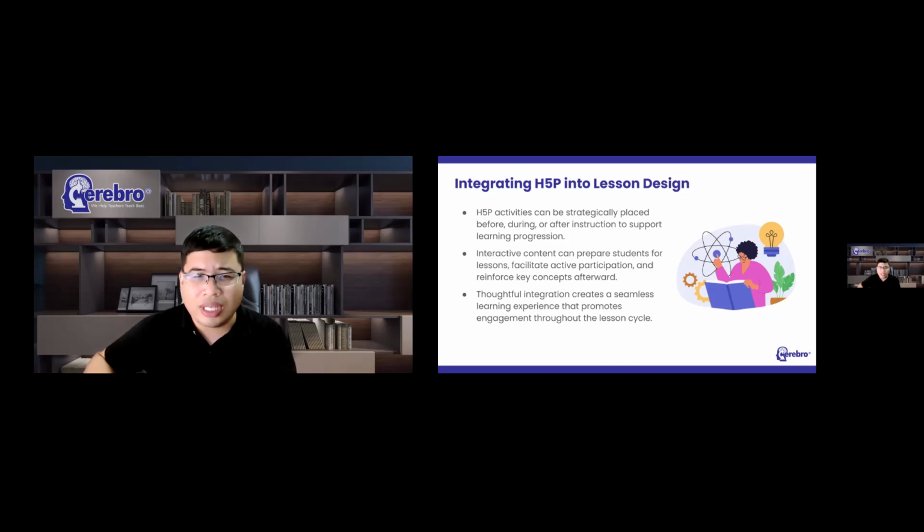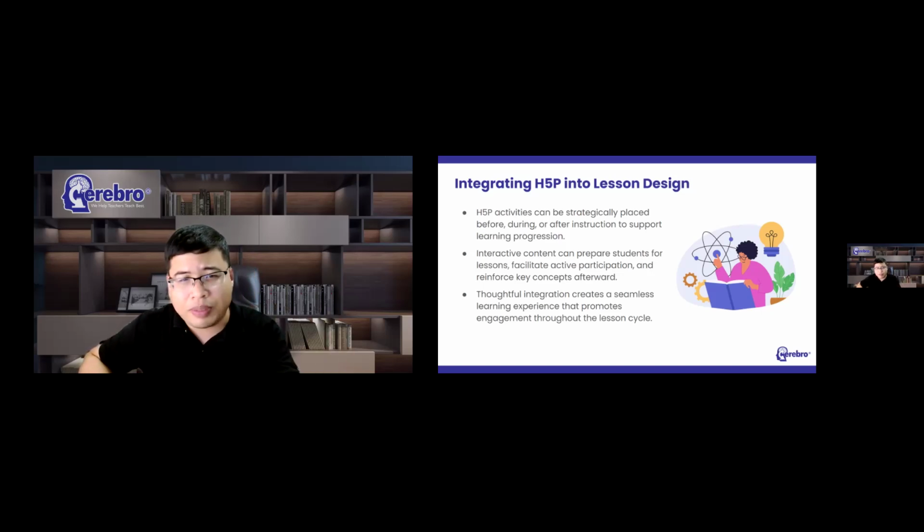Let's think about lesson design as a learning journey. Every lesson has a beginning, a middle, and an end. Students enter the lesson with varying levels of prior knowledge. They engage with new concepts and experiences. Then they leave the lesson with hopefully a deeper understanding than what they started with. And H5P activities can support each stage of that journey.